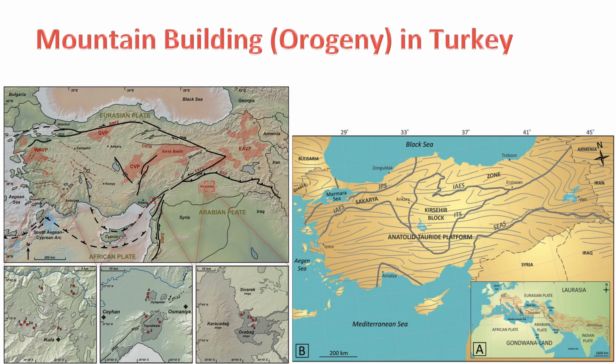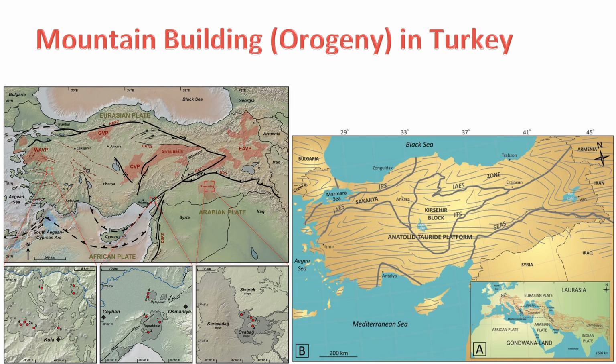6. East Anatolian Fault, EAF. The East Anatolian Fault, situated to the east of Turkey, is another tectonic boundary where the Anatolian Plate interacts with the Arabian Plate. This fault system has played a role in the uplift and deformation of the eastern part of the country.